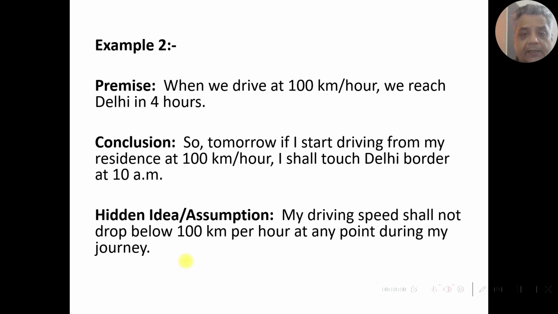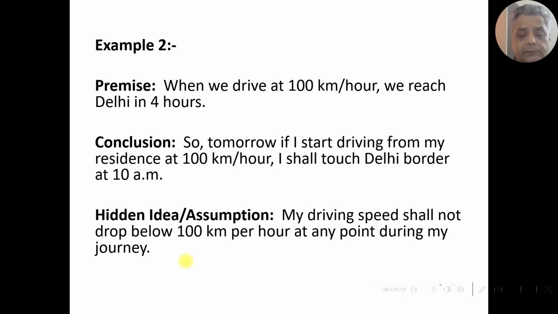Because the reality could be that while driving on the highway, I could encounter traffic congestion, or there might be some flyover being constructed on the highway and they have created a diversion, in which we have to pass through a village road and then come back to the highway again, which can waste a lot of time, or there might be some kind of a protest going on and the highway might be blocked.